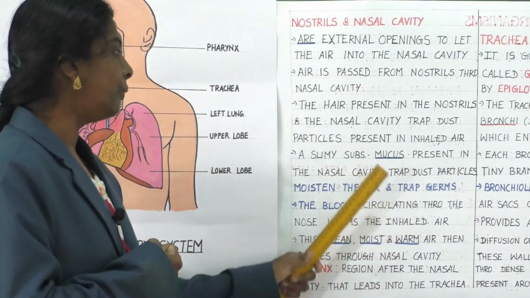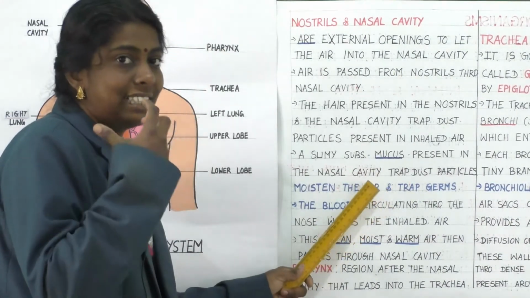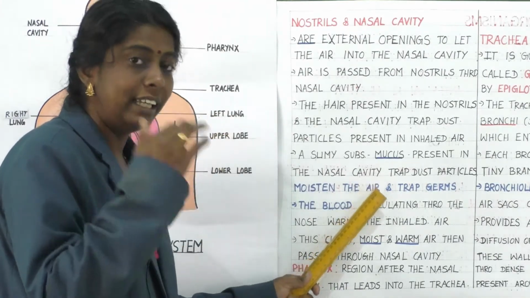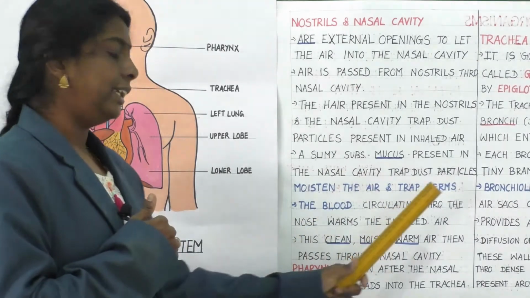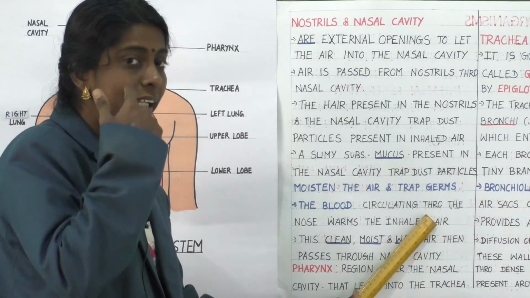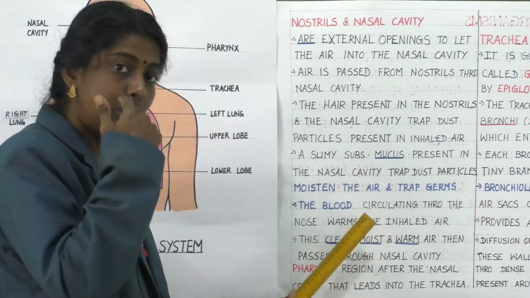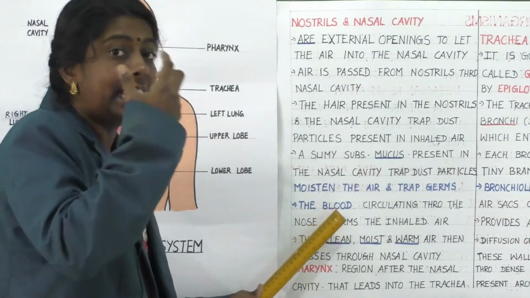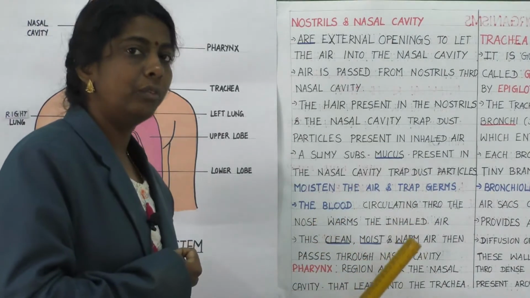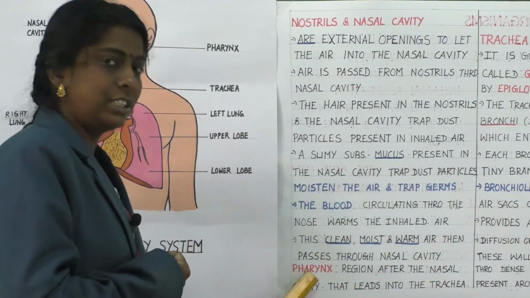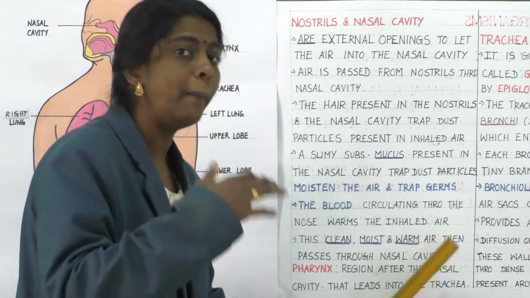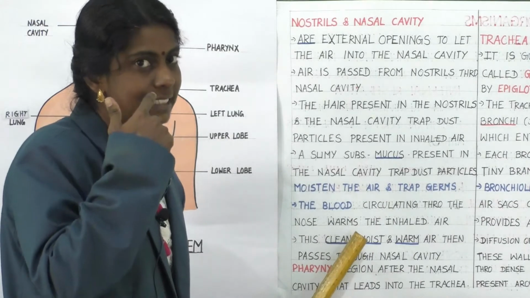Clear, children? Now, this nasal cavity acts like a filter so that the dust particles will be in the form of mucus. Then what happens? The blood circulating through the nose warms the inhaled air. So the blood which is circulating through the nose will make the inhaled air warm. So this clean, moist and warm air then passes through the nasal cavity.